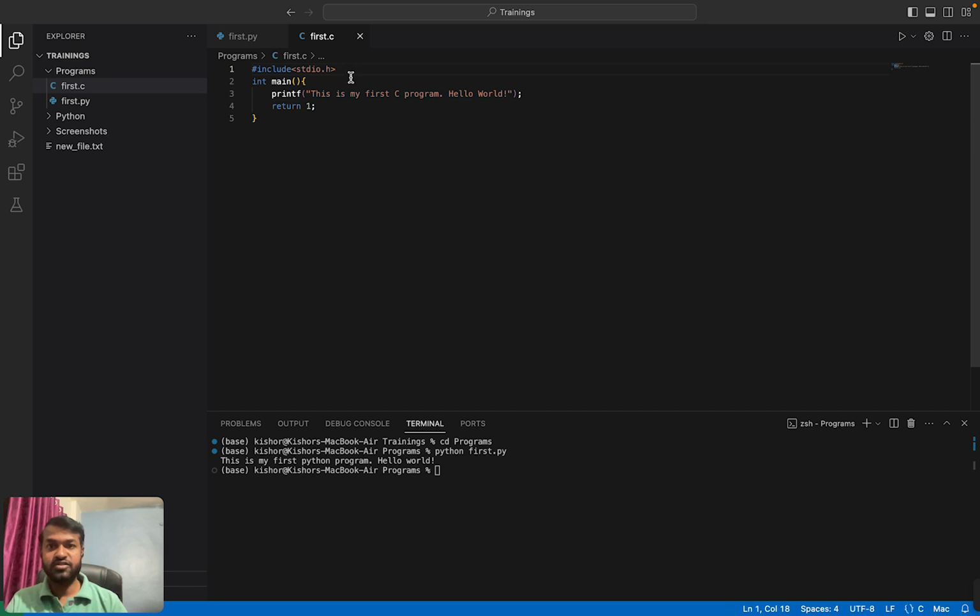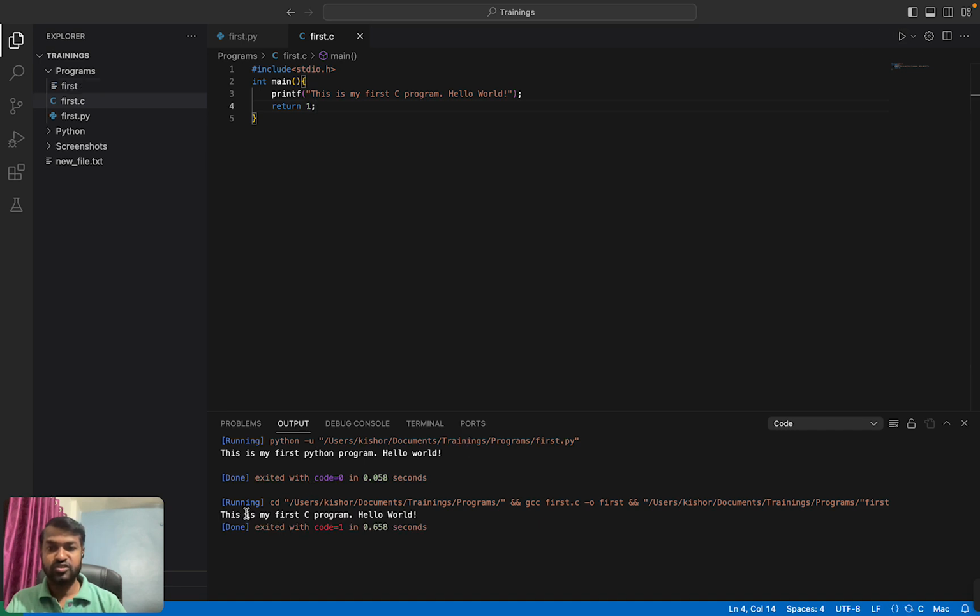Yeah, here you can see this is my first C program. I am executing this code. This is my first C program, hello world. Okay, and here you can see this is an object file. This is the compiled file. When I execute the code via IDE, in other programming languages, first we need to compile the code. Here also I have compiled the code. IDE directly compiled the code and it has executed that compiled code.